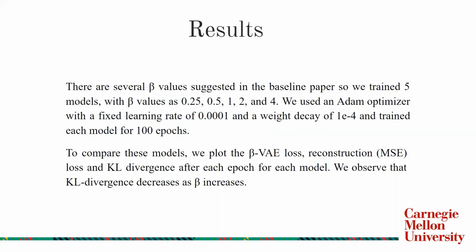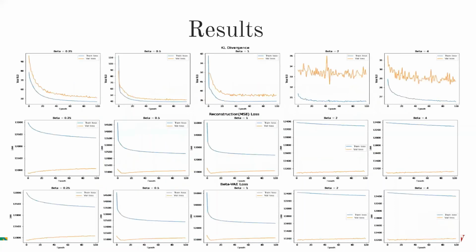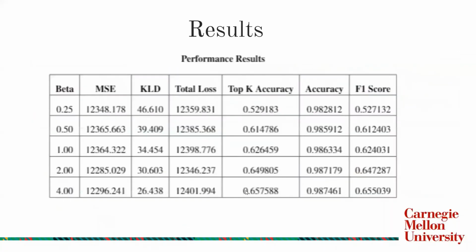We trained 5 different models with beta values 0.25, 0.5, 1, 2, and 4. And we select the best beta value after calculating the accuracy. These are the plots that we have got. And as you can see, we have the KL divergence loss, the reconstruction loss, and the total loss. Here are the performance results, and as you can see, the beta value of 4 gave us the best accuracy, and it seems like the lower the KL divergence, the better the model.